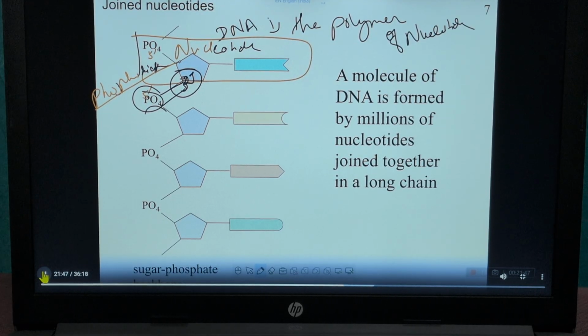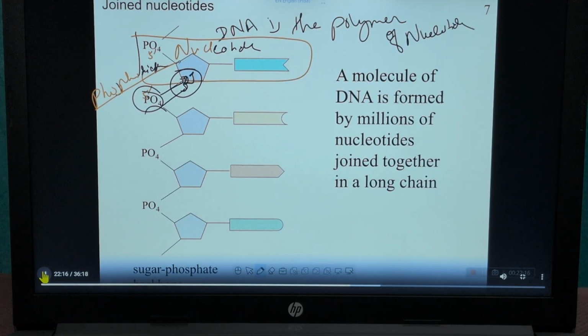After this bond is formed in between, like that only this bond will be formed, and a long chain of nucleotides will be arranged. This long chain of nucleotides is the sequence of the DNA. This is called a polymer of the nucleotide, and this is the DNA structure.